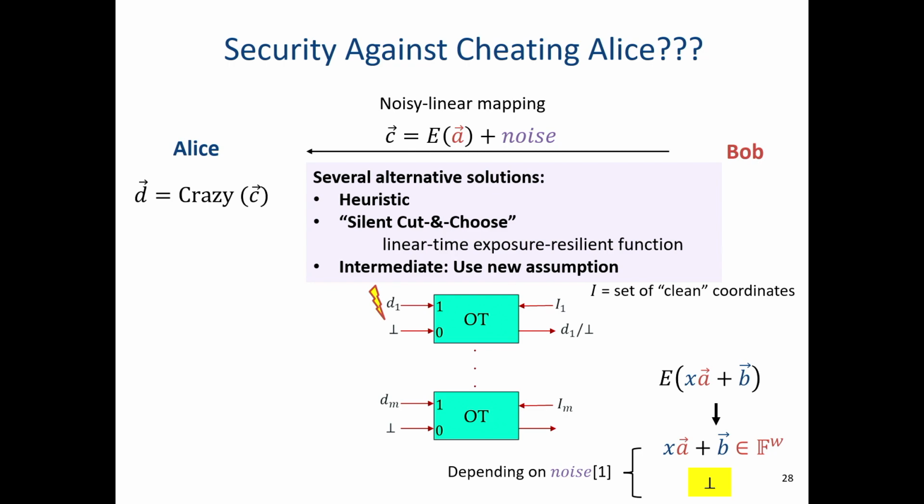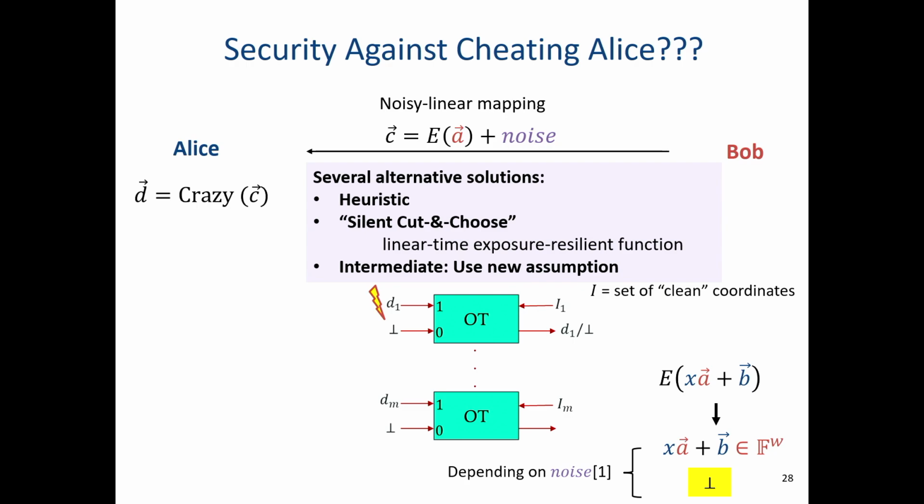And the third approach is to use this new assumption that we introduce. And this assumption, I'll show you in a minute. With this assumption, we can add a small tweak to the protocol with very low complexity, and then we can actually prove that this is secure.